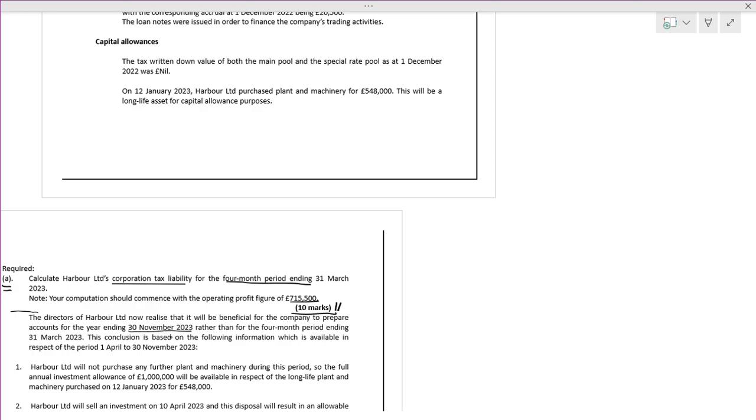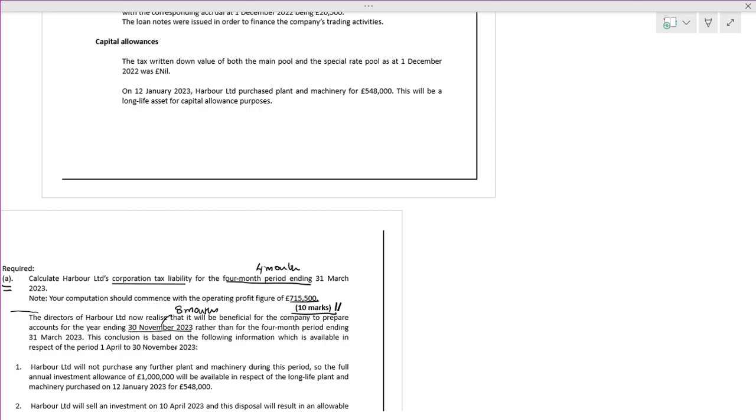Then they want to extend to 30th November, meaning April, May, June, July, August, September, October, November, which is 8 months. This is very, very important. They want to extend it rather than have a 4-month year ending 31st March. They don't want to have 4 months and subsequently 8 months. They want a straight 12 months ending 30th November.